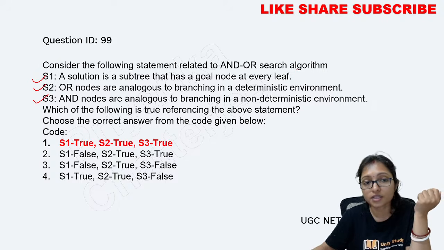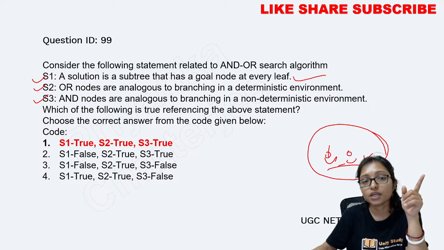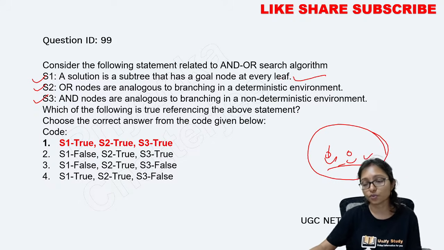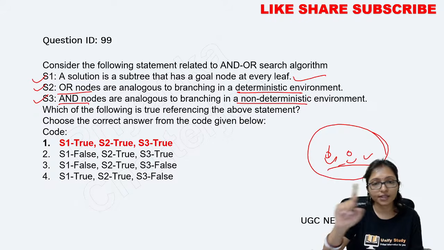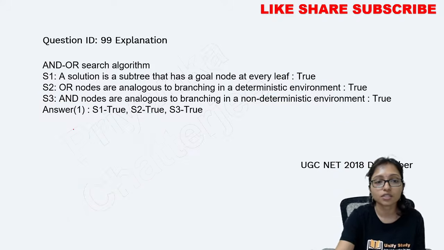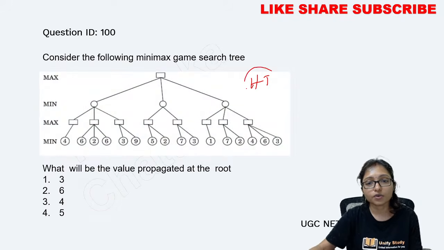In AND-OR search, whenever you reach the goal node, that is 0, and that subtree gives you the solution. Every leaf node means 0. I told you that AND is non-deterministic and OR is deterministic. So that's why all statements are true here. It is a home task for you. Definitely you can do it.